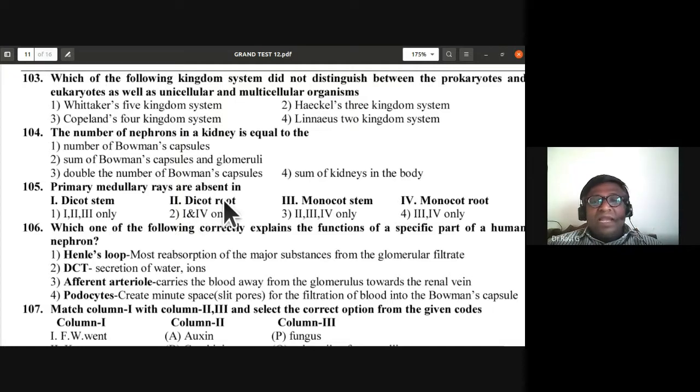So second, third, and fourth, they won't be having primary medullary rays. Only in young dicot stem are you able to see primary medullary rays. They are absent in dicot root, monocot stem, monocot root. Second, third, and fourth, so they are absent in.